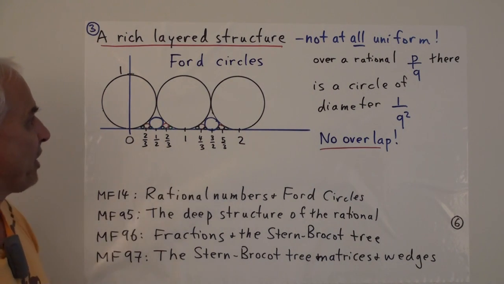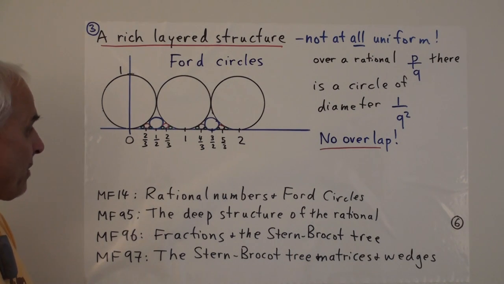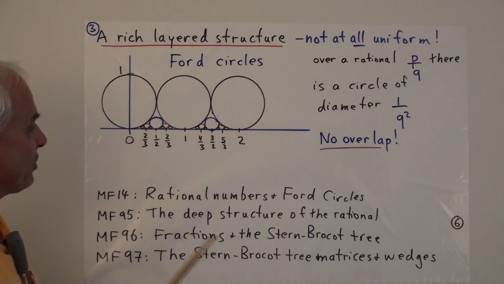But I just want to show you a picture of Ford circles, which is one of my favorite aspects of the rational numbers. These are circles that were discovered by Ford in the 30s.